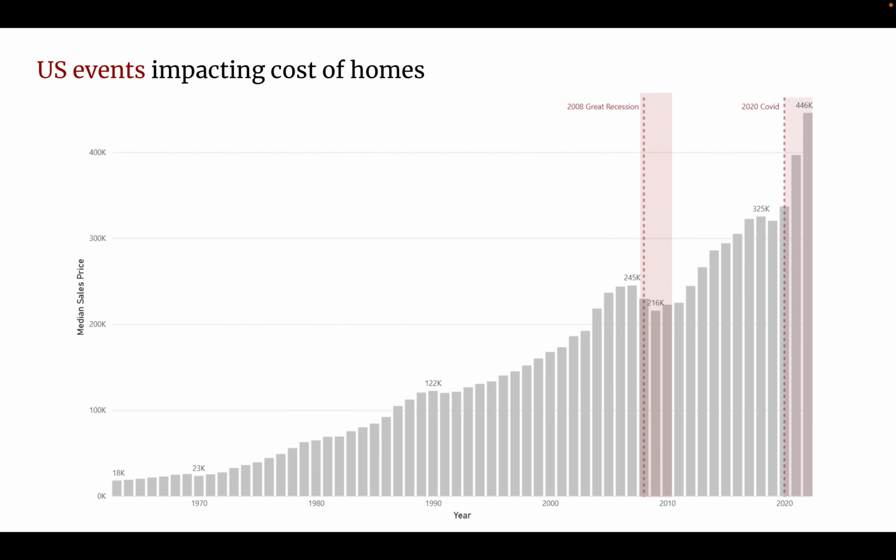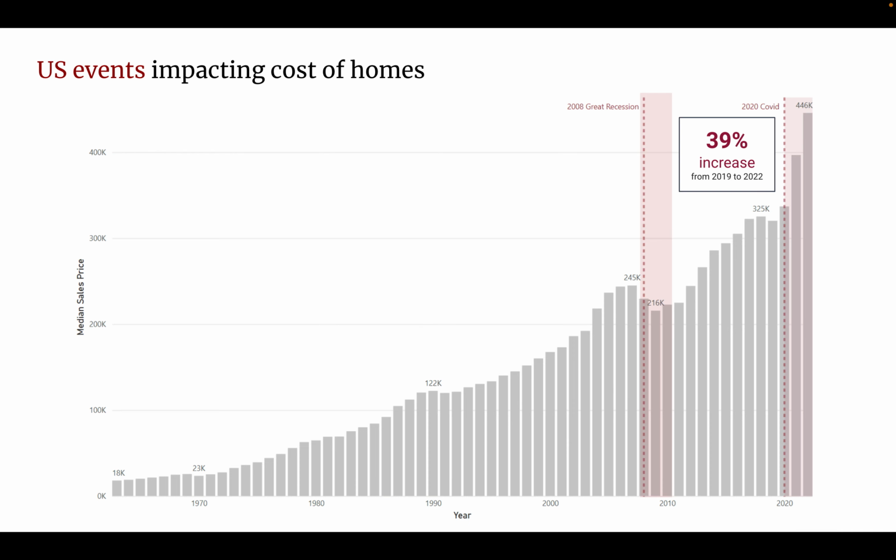To explain the data of U.S. home prices further, let's analyze some U.S. events. In December 2007, the housing market crashed, sending the United States into a financial tailspin. Generally, houses increase or hold their value. However, the 2008 Great Recession was the first time in 100 years that housing prices fell. Then in 2020, when COVID hit and the world shut down, there was an unprecedented 39% increase in home prices in just a 3-year window of time.